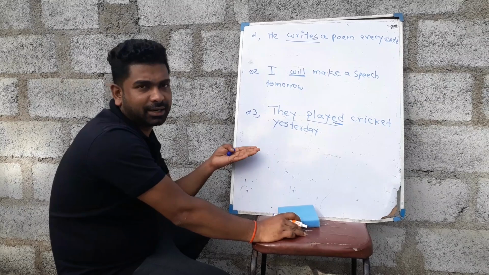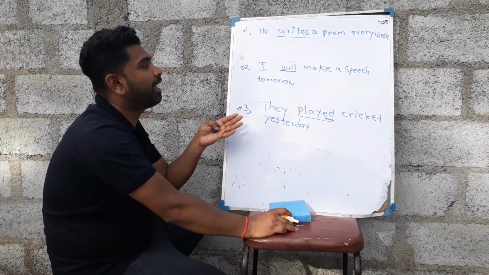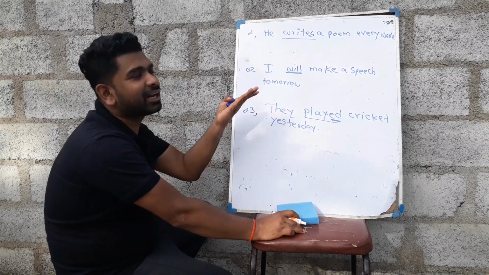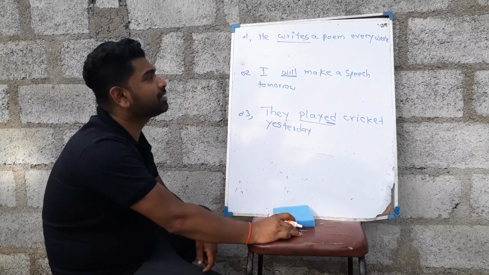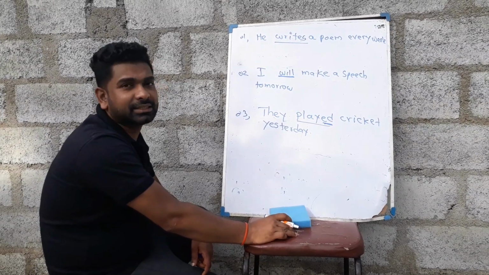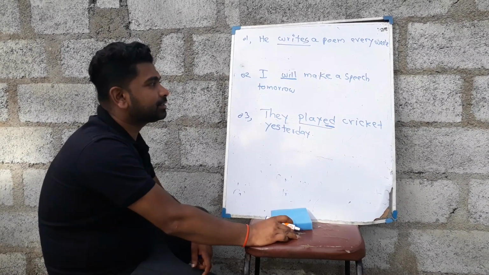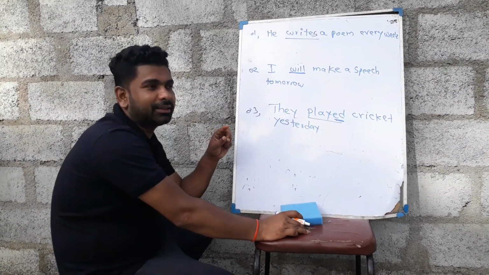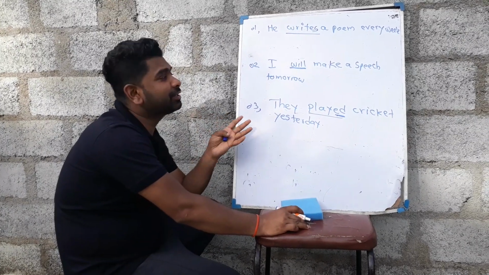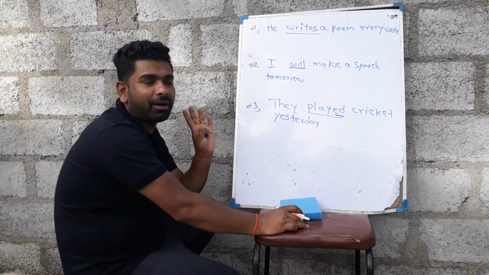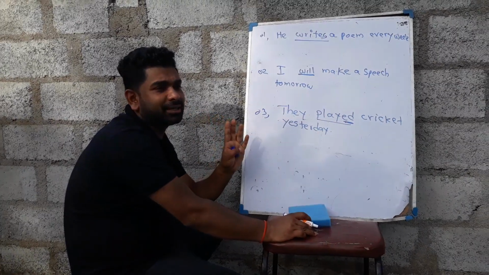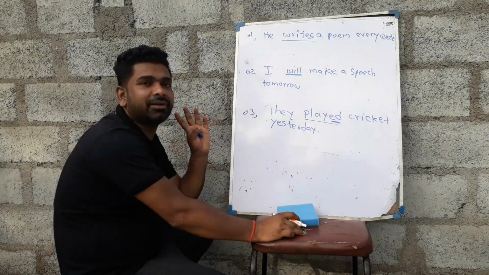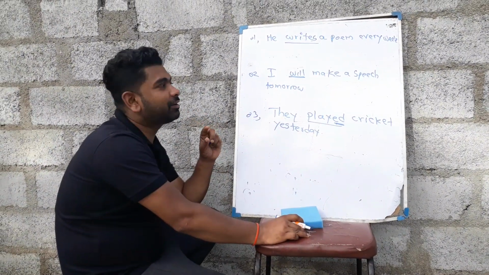Yesterday is also a time indicating word, so you can think that is past, and tomorrow is also a time indicating word, that is future. Every is used in the present tense. Like that also you can realize what is the time of the given sentence, right? And one thing I noted from your answer papers, that most of the students don't know the third part of the verb, or past participle. So as good students, daily study the three parts of the verbs and enrich the knowledge and the memory of the verbs, right?